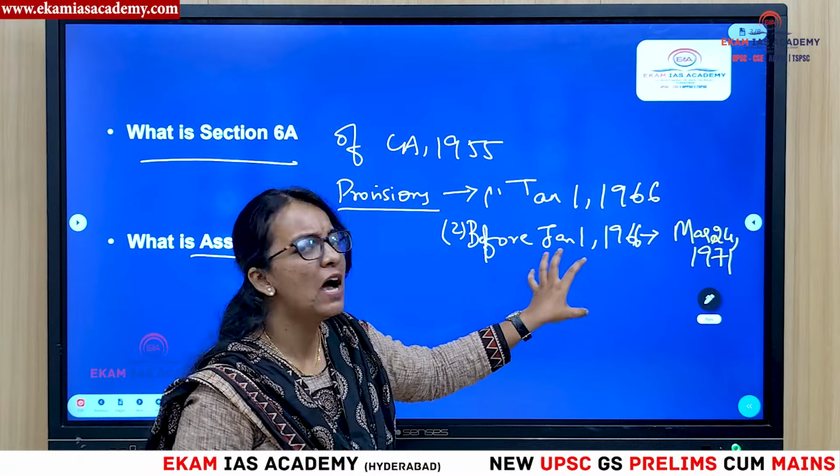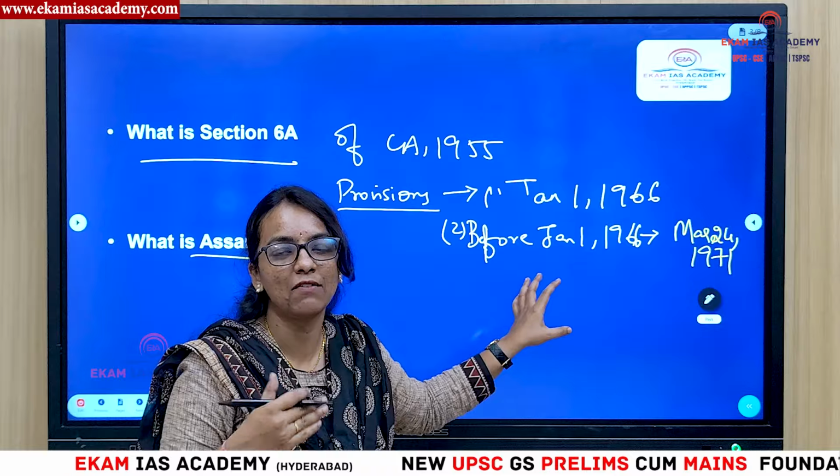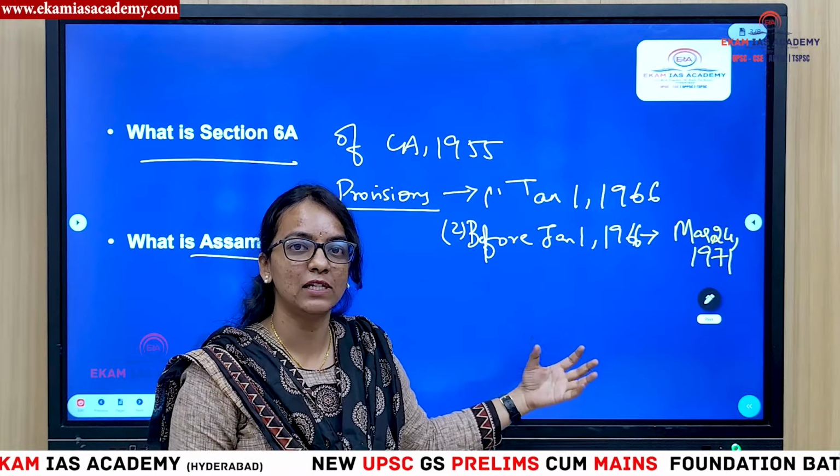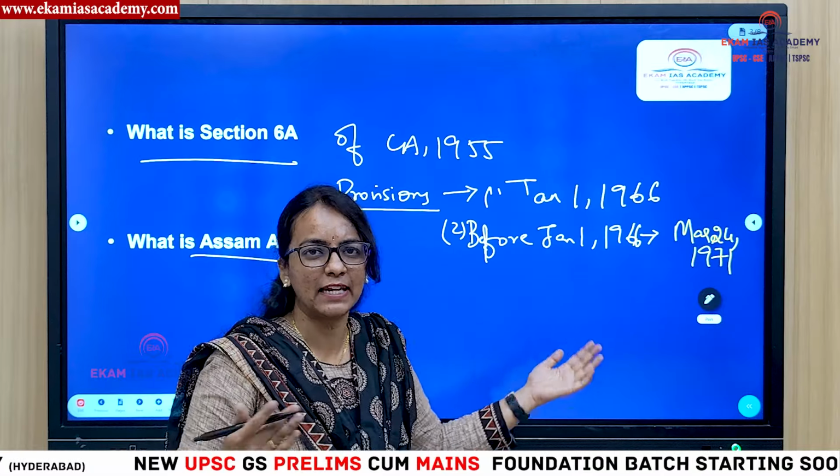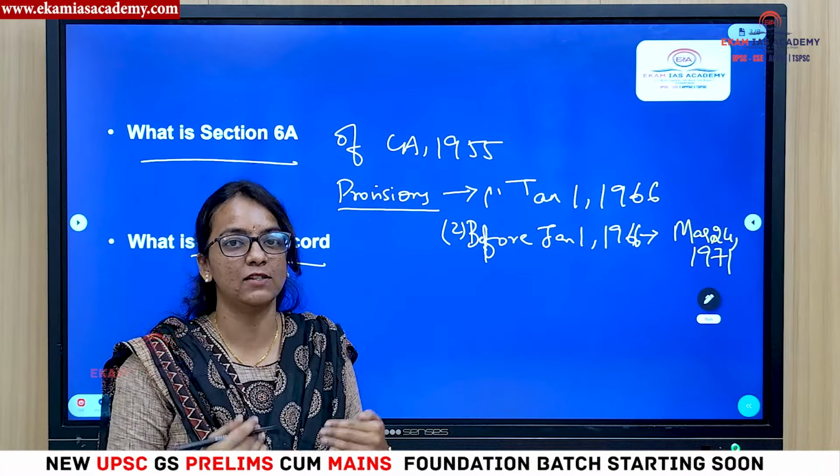These particular people are considered as foreigners, but they have certain rights. But to get full citizenship, like the right to vote and all, they need to go through the process of naturalization for a 10-year period. They have to be resident in India.